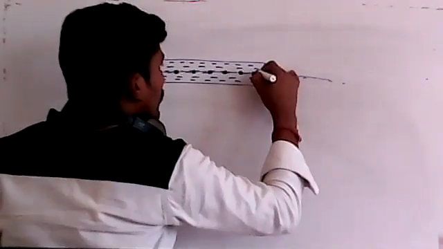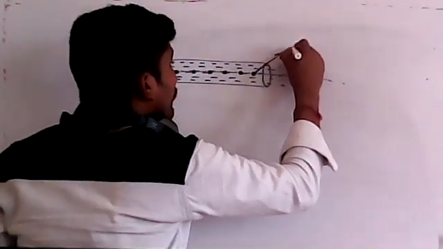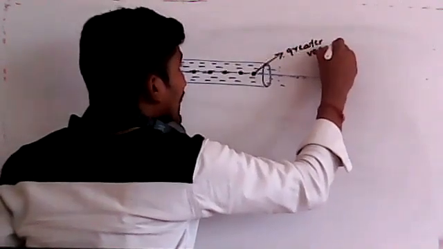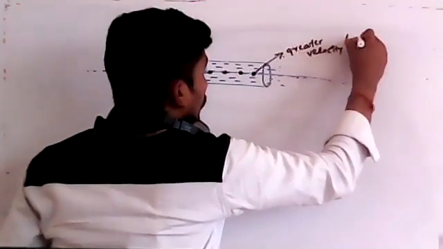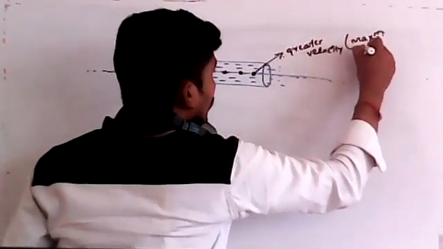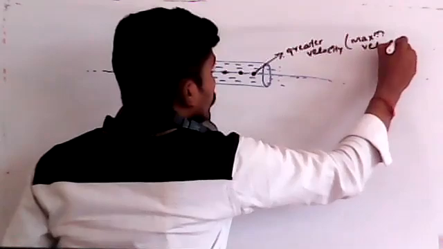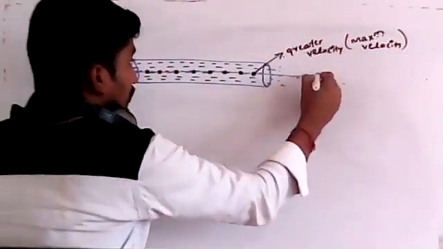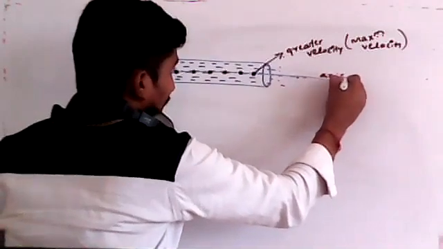These molecules will have greater velocity, or we can say maximum velocity, on the axis I am talking about.